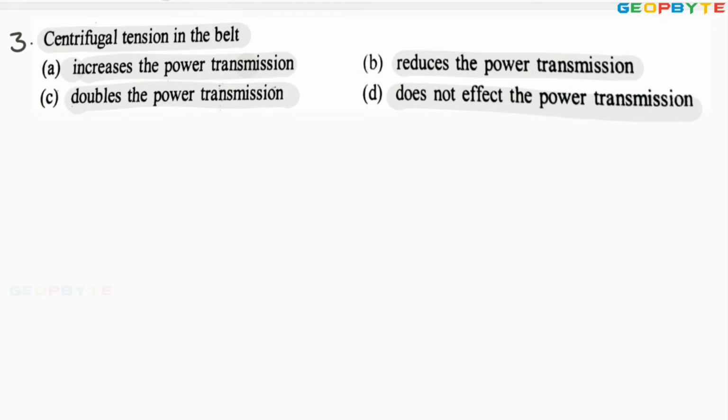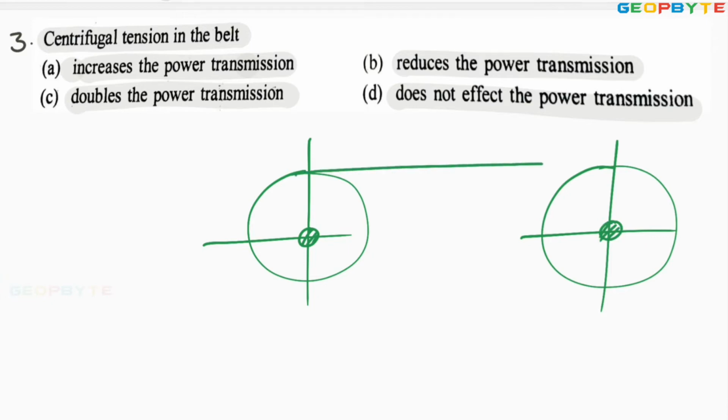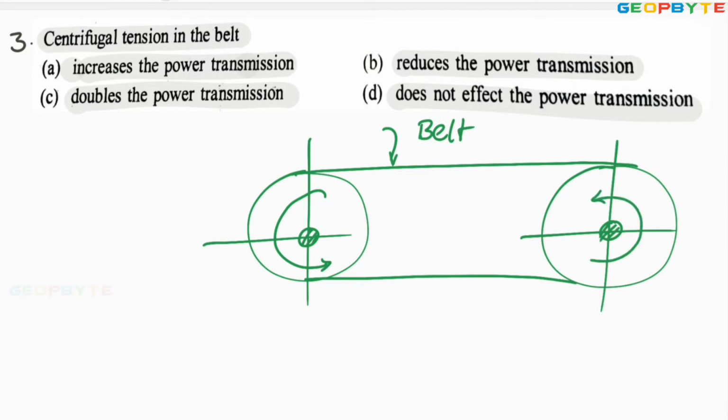Dear friends, since the centrifugal tension is acting away from the center of the pulley, it is like this. This may be one of the pulleys, this is the other pulley. Let this be the driver pulley and this the driven pulley. The pulleys may be arranged with a belt like this. This is your belt. If I assume the driver is running in the clockwise direction, since it is the open belt drive, driver and driven both are rotating in the same direction.